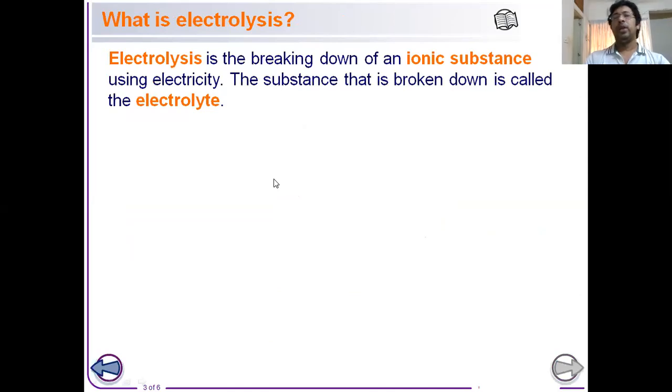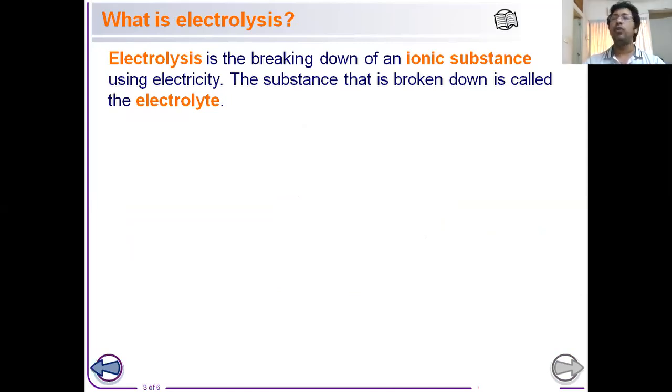Okay. In our daily life, we know that metals are used to conduct electricity, as metals have delocalized free electrons, and those free electrons help to conduct the electricity. But there is another type of substance which can also conduct electricity.